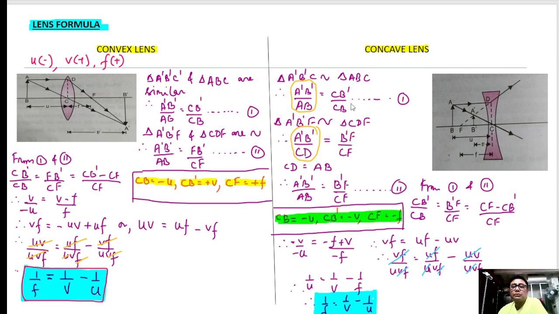Now taking these two similar triangles, as you can see, CD and AB are equal. So instead of CD, I can write AB. Clear? So basically these two become the same, and we write A'B' by AB is equal to B'F by CF. Now equating these two A'B',